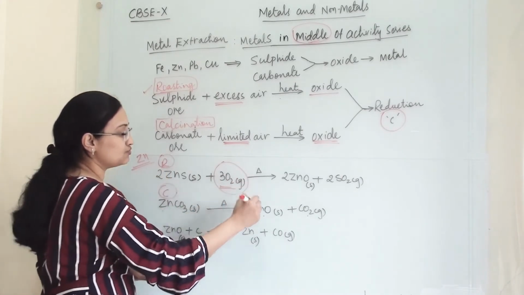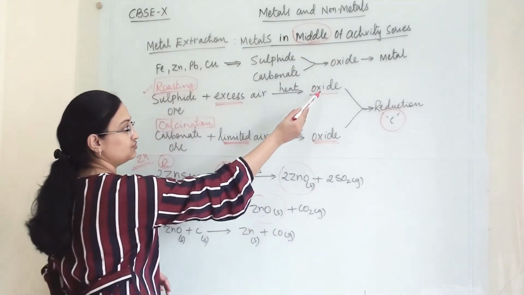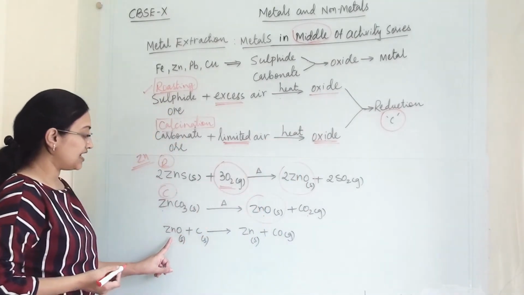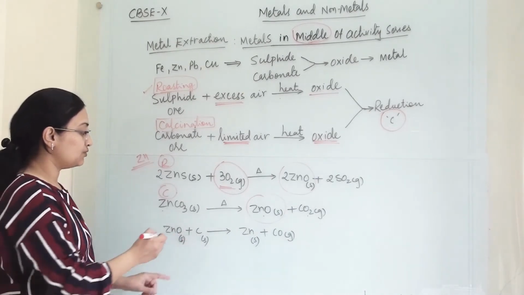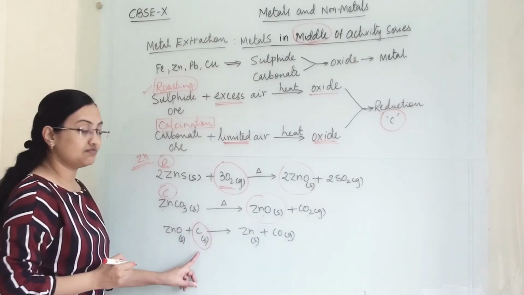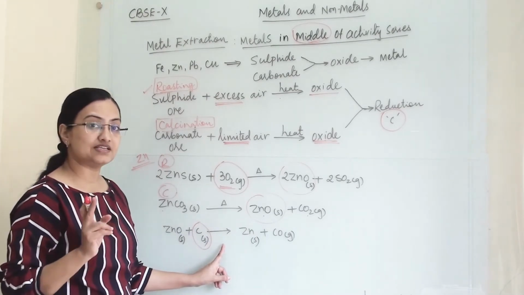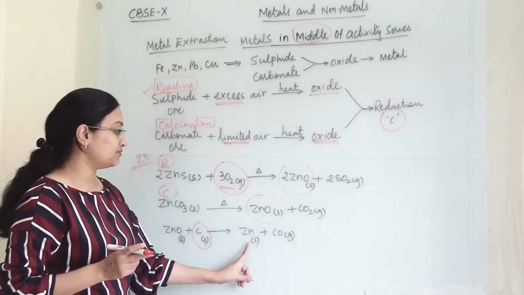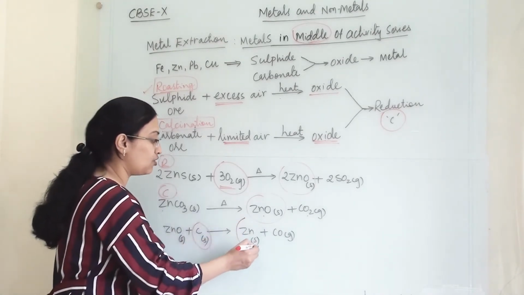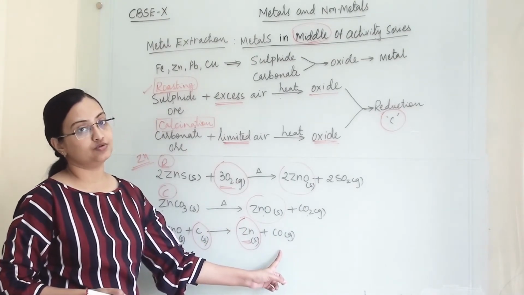Now from these two reactions we get our product as zinc oxide, the metal oxide. That oxide we reduce along with carbon. This is our reducing reagent. When removal of oxygen happens, it is termed reduction. So this reaction is a reduction reaction. From this we get our pure form of metal, that is zinc, and carbon monoxide gas is liberated.